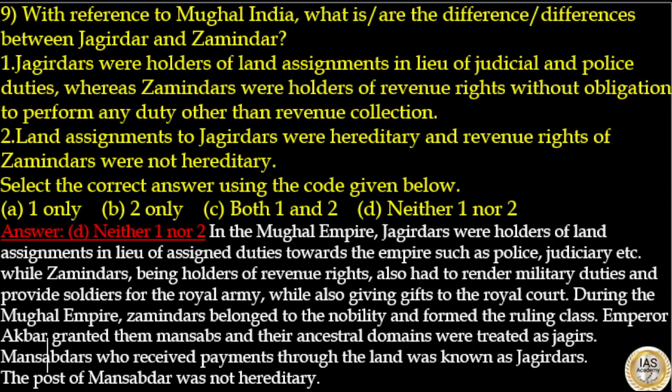In the Mughal Empire, Jagirdars were holders of land assignments in lieu of assigned duties towards the empire, such as police, judiciary, etc., while Zamindars, being holders of revenue rights, also had to render military duties and provide soldiers for the royal army, while also giving gifts to the royal court. Hence, statement 1 is incorrect. During the Mughal Empire, Zamindars belonged to the nobility and formed the ruling class. Emperor Akbar granted them mansabs and their ancestral domains were treated as jagirs. Mansabdars who received payments through the land were known as jagirdars. The post of mansabdar was not hereditary, hence statement 2 is incorrect. So here answer to this question is option D.